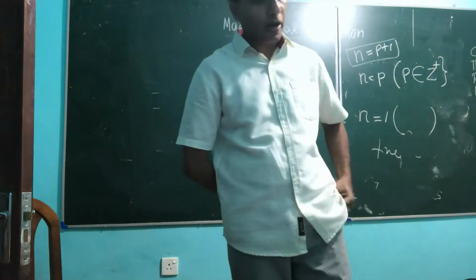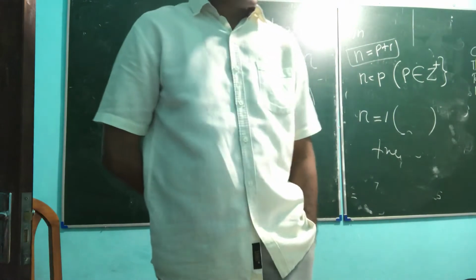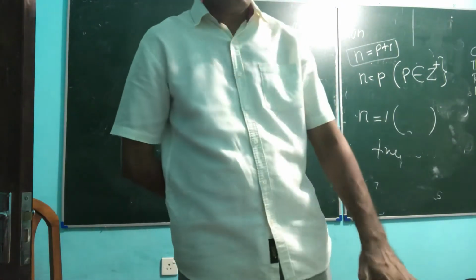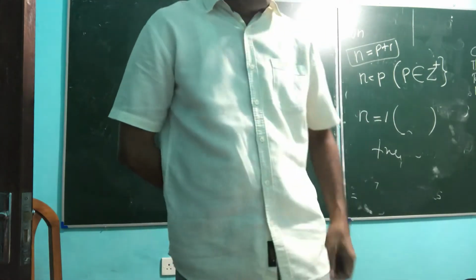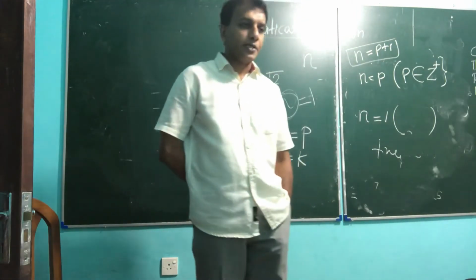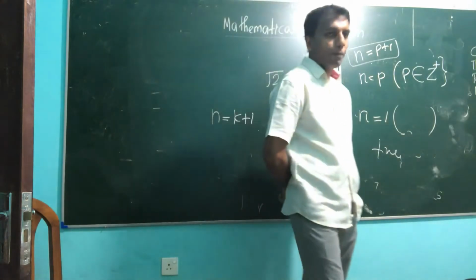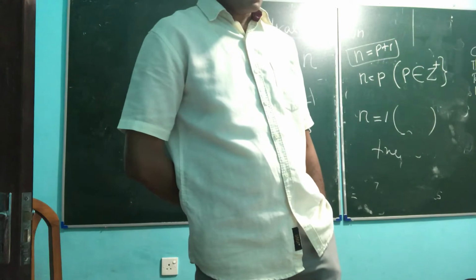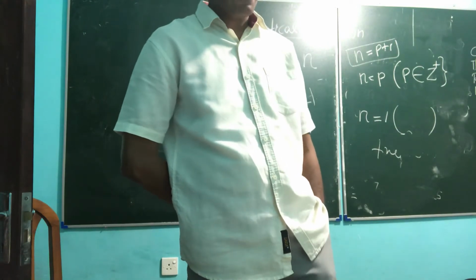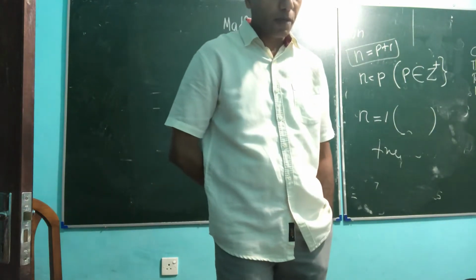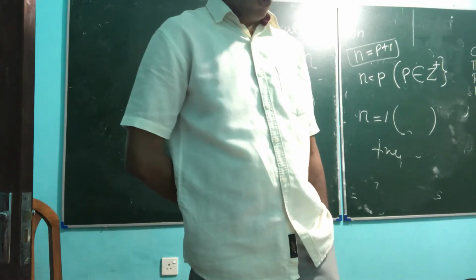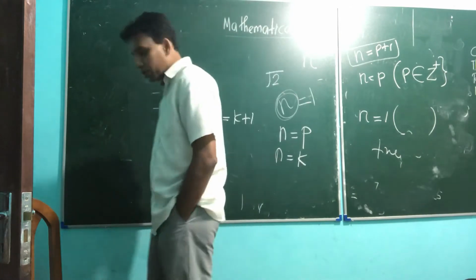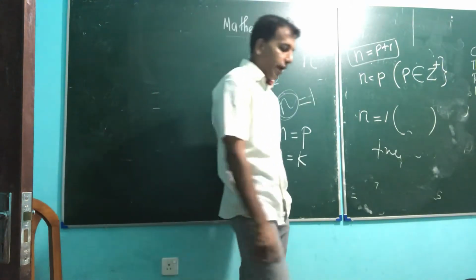So write these as the paragraph: if any statement is proved in the above manner, then the statement holds for every natural number n.